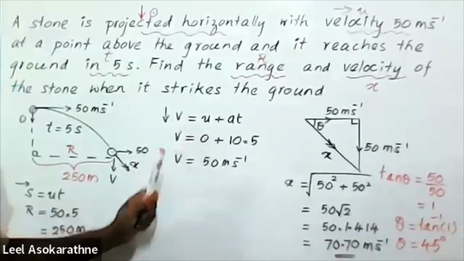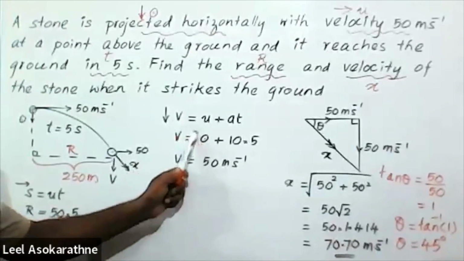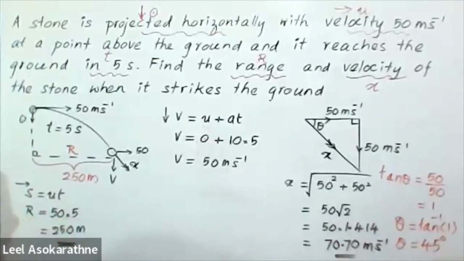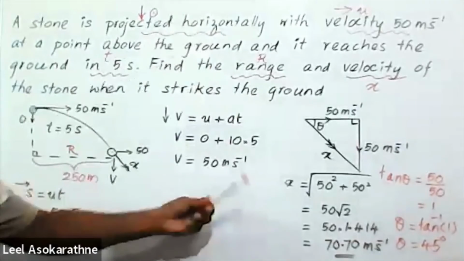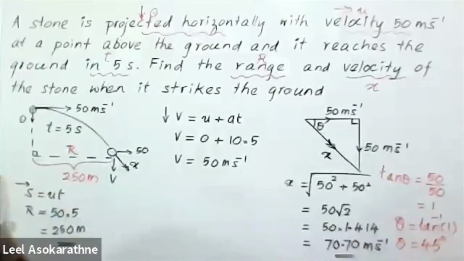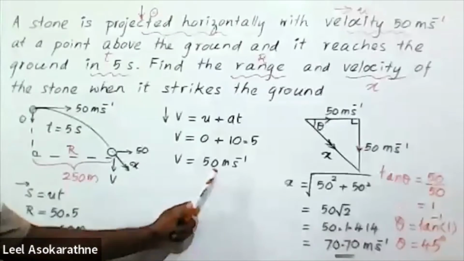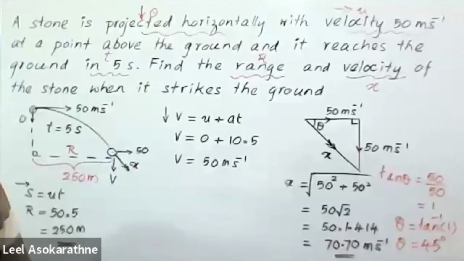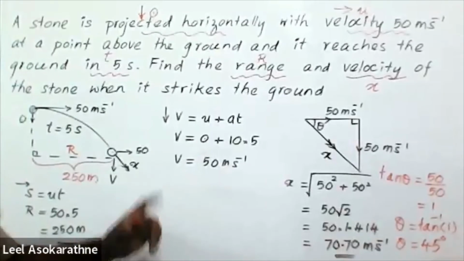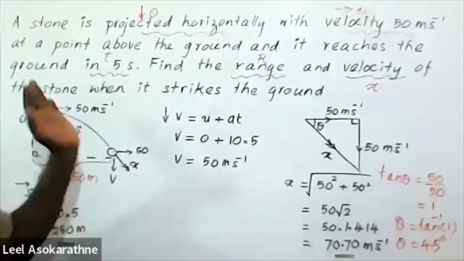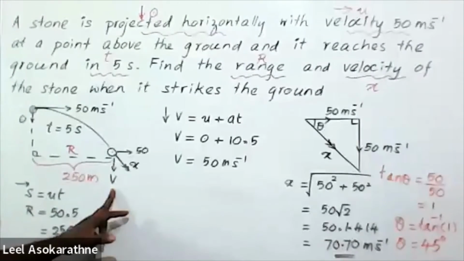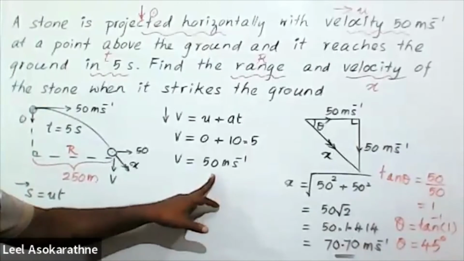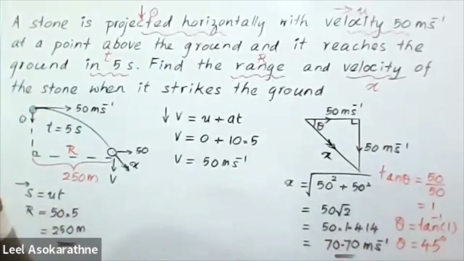Then vertical velocity v equals initial vertical velocity 0 plus acceleration due to gravity, always 10, times 5. Therefore, v equals 50 meters per second. Here also 50, but it won't always happen. But according to this question, we get the vertical velocity also 50 meters per second.